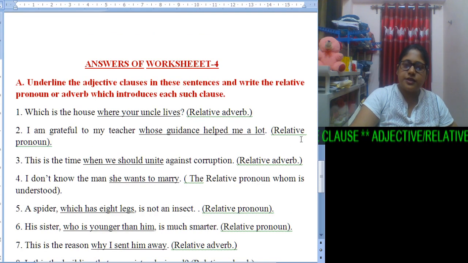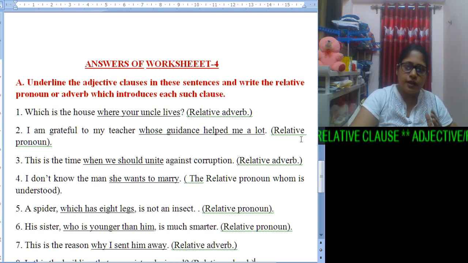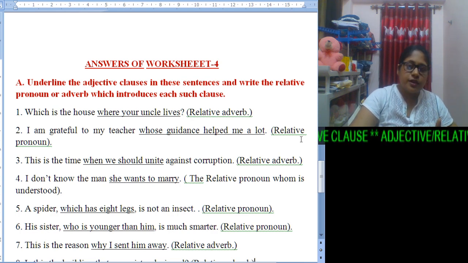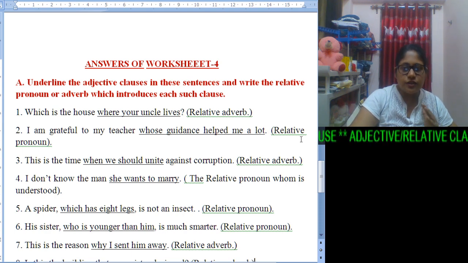I hope you all have done the work. Once again, I would like you all to go through the phrase and clause chapter again and again, because this chapter is a very important one, and we need to learn these phrases and clauses minutely. If we can manage to learn them, it will definitely help us.